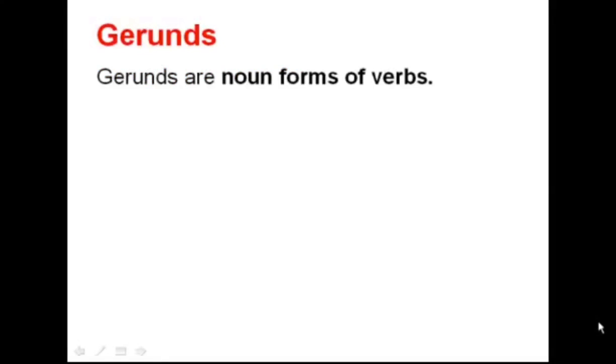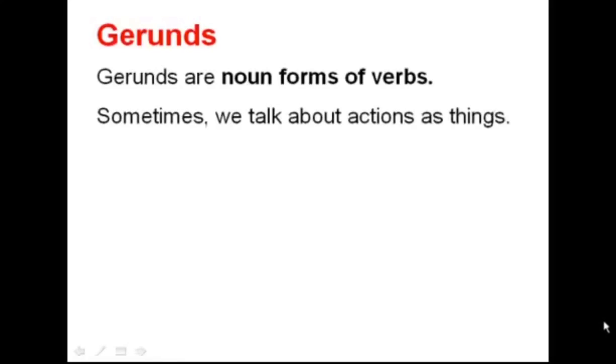Gerunds. Gerunds are noun forms of verbs. Sometimes we talk about actions as though they were things. For example, reading is fun. What is the action in this sentence? You might say it's reading, but ask yourself, who's reading? Every predicate needs a subject to take it. Since no one is reading in this sentence, reading is not an action.